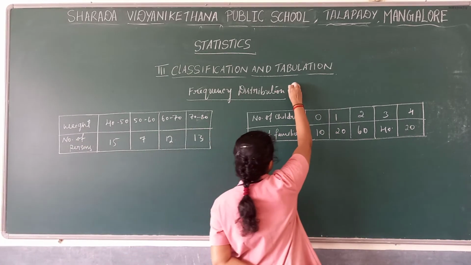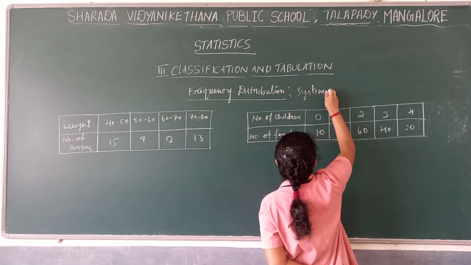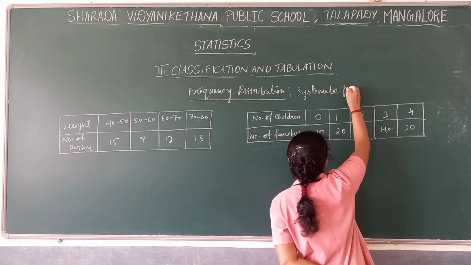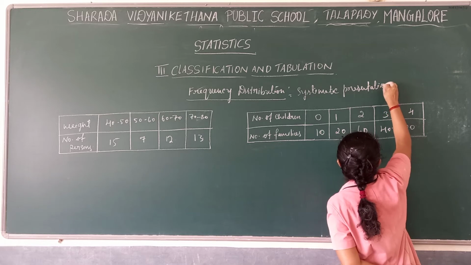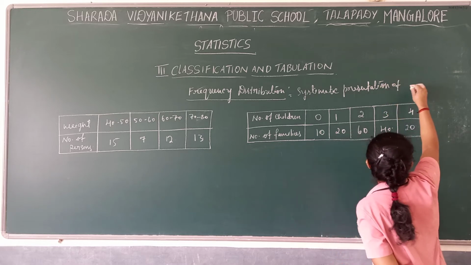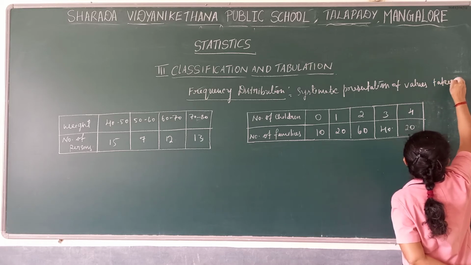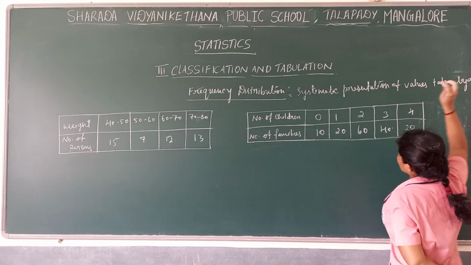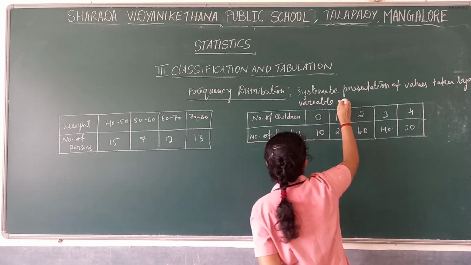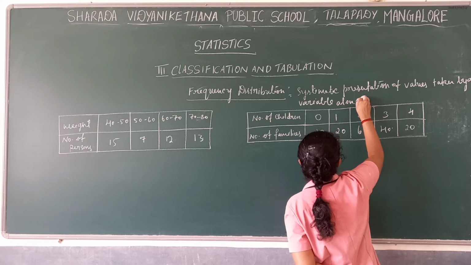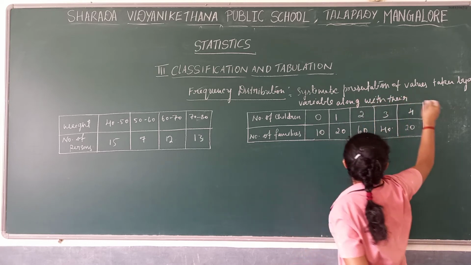taken by a variable along with their frequencies.